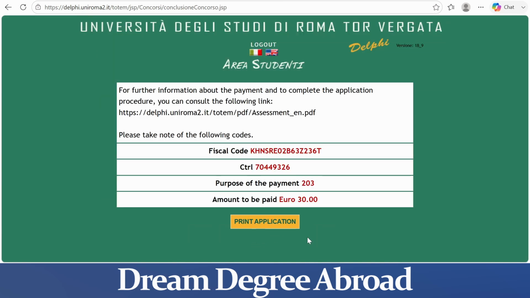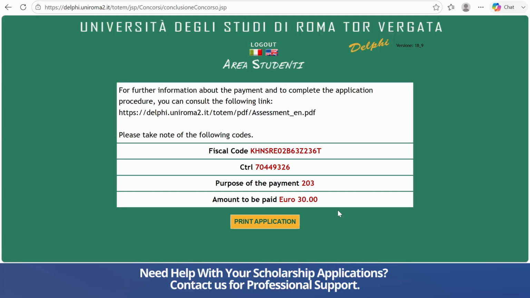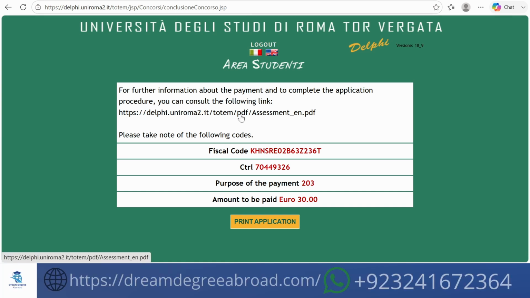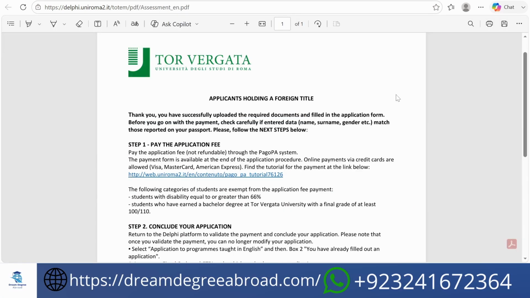After submission of your application, this is the last step to complete the application procedure, that is payment of application fee. The amount of application fee is €30, and after payment of your application fee, your application will be considered for further evaluation. But first take note of these codes and then print your application. After that, here is the PDF to pay your fee. Click on this PDF. Here is the detail that how to pay your application fee.